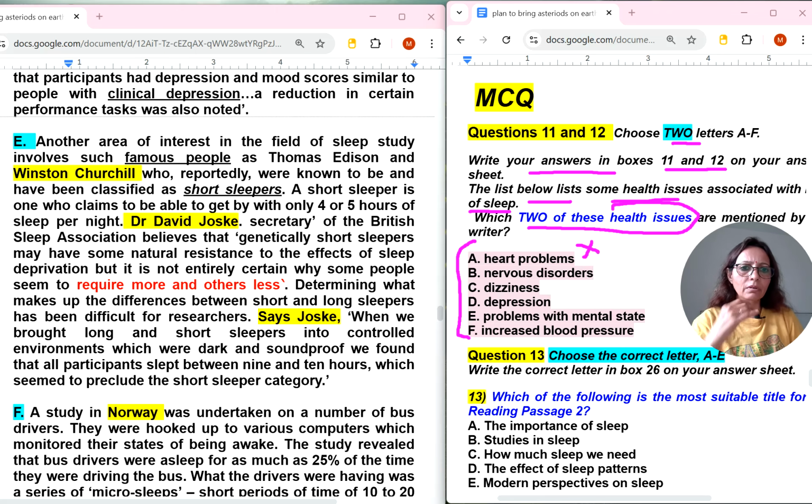Heart problems, they have not talked. Nervous disorder, no. Dizziness also, dizziness means laziness and all, they were also not discussing. Depression word I have read, and mental state kind of, and blood pressure also not explained. So four options I have denied. I have just proved false because nowhere they were talking about these options. We have done full passage with the help of list of heading. So depression and mental state where they were talking, and health issues. Let me show you.